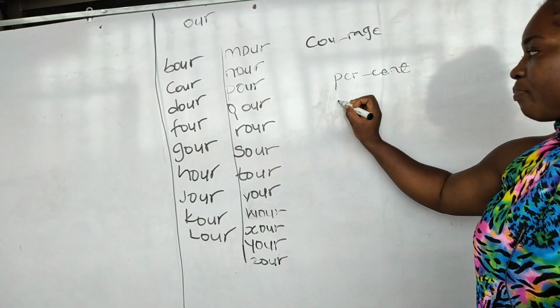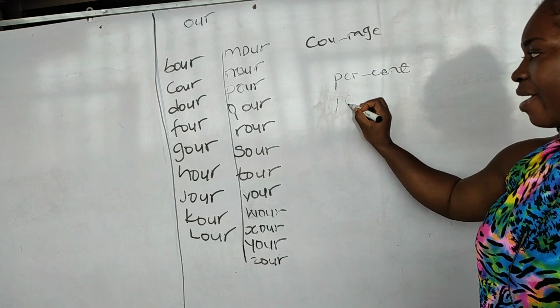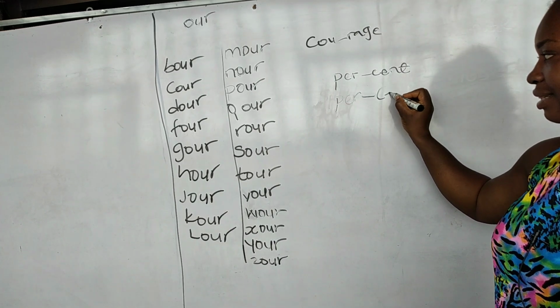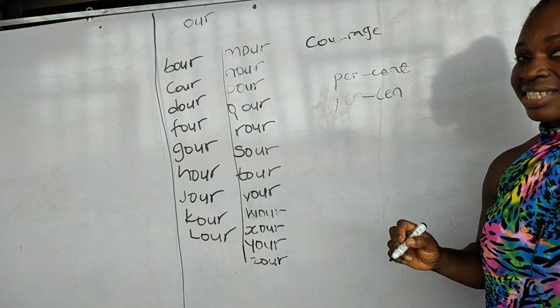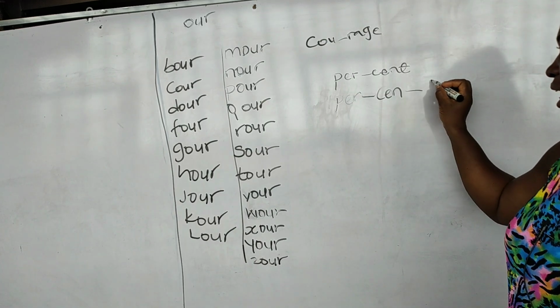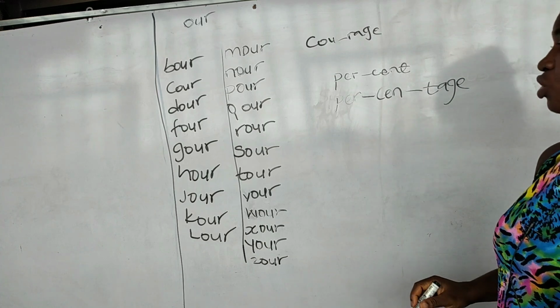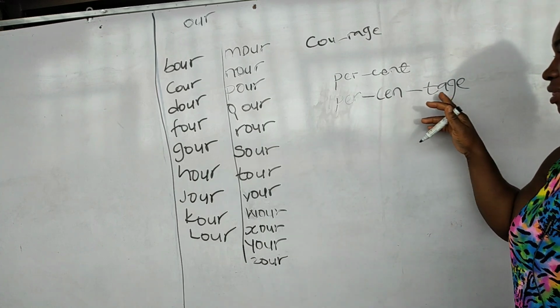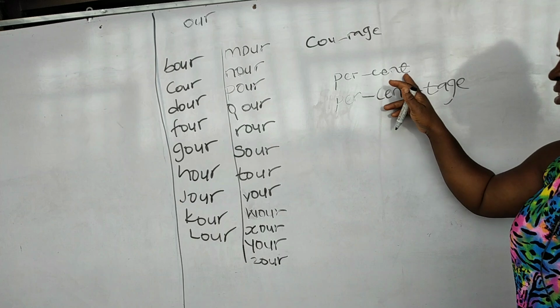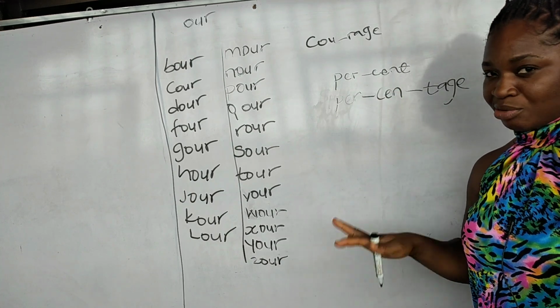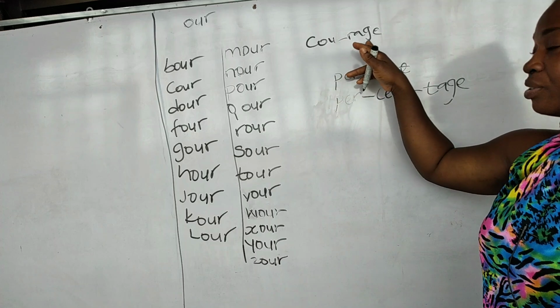But for me to write percentage, I have pair. This is my pair. Okay, the cent. Now it is cent and not cent, and my age will now carry my t. My age carried the t, so I have percentage. But right here the t is here, percent. I don't know if you understand what I'm trying to say. So that is what happened right here.